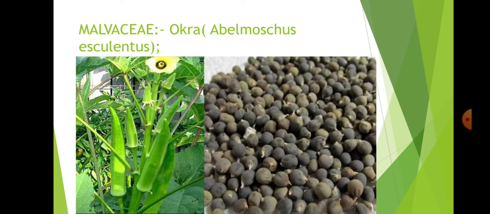After you start harvesting the crop, the next harvest is very early. Within 2 days the next harvest is available, and it is a very easily grown crop. Pests and diseases are somewhat lower in this crop. These are the seeds of the Malvaceae family, that is mainly okra.